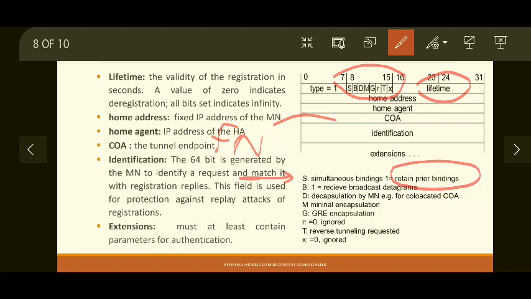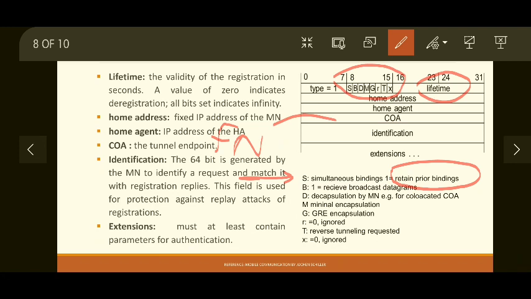That means you are not part of the current network actually, so you don't want to accept any broadcast packets within that network. So you can request that by setting B equal to 1. Same thing can be applied if you do not want to receive any broadcast packet from the home network also, because you no longer belong to the home network. So in that case the B bit is very useful.